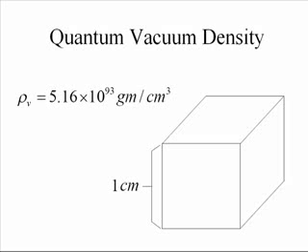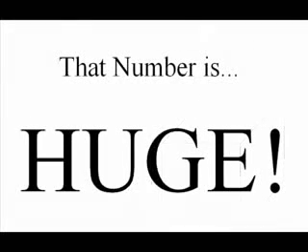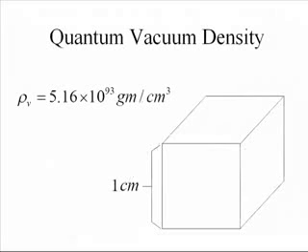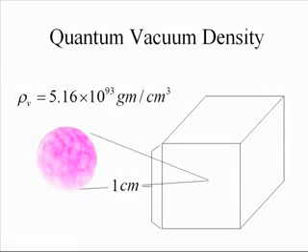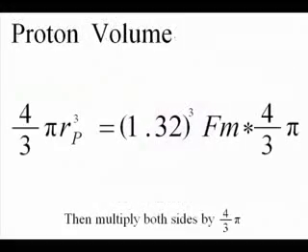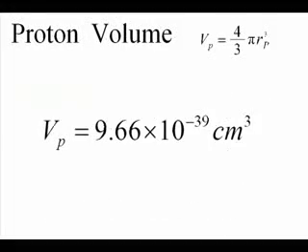It begins with the quantum vacuum density, which is a measured 5.16 times 10 to the 93rd grams per cubic centimeter. Then we calculate how much vacuum energy would exist inside of a proton, which has a radius of 1.32 femtometers, multiplied by 4/3 pi r cubed to get the volume.